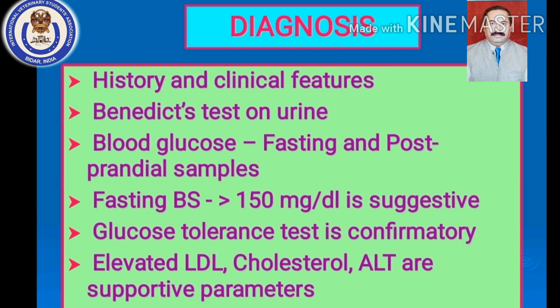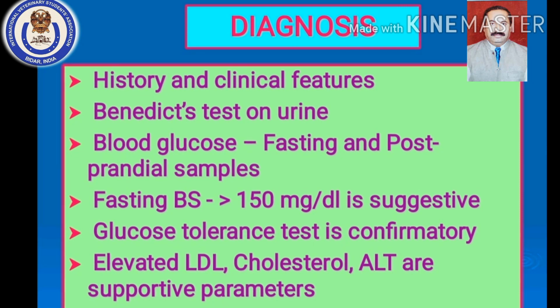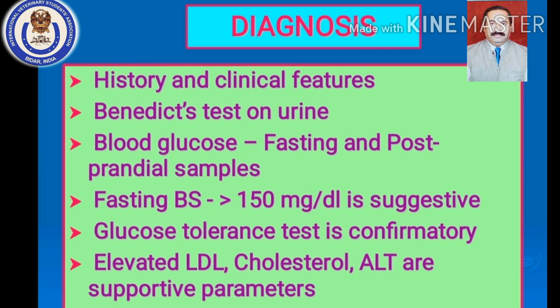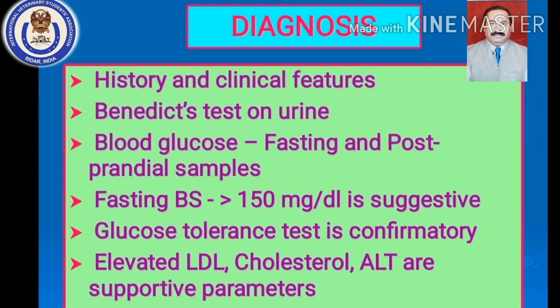Depending upon the test dose, it may increase up to 140, 150, 160 milligram per deciliter, and then at one particular point it keeps on declining, because the insulin takes the upper hand and glucose utilization starts. So maybe after 2.5 hours, the glucose concentration will come down to the pre-feeding level, 95 milligram, or sometimes even slightly below that. It may become 90 milligram per deciliter, but again after 30 minutes it will come to 95 to 100 milligram per deciliter. So this is the typical normal curve of the glucose tolerance test in a normal animal.